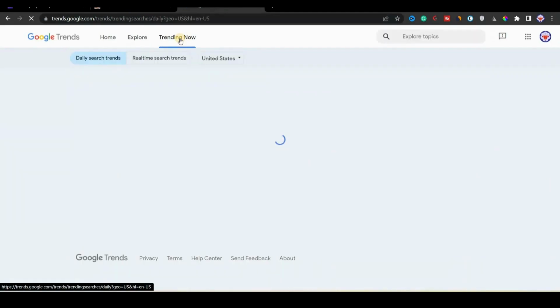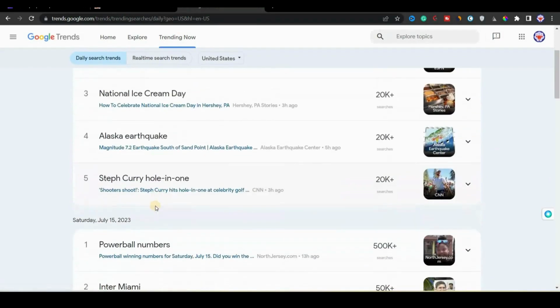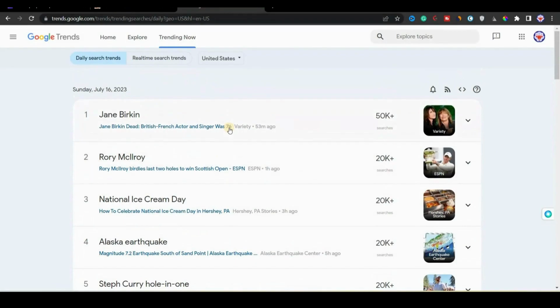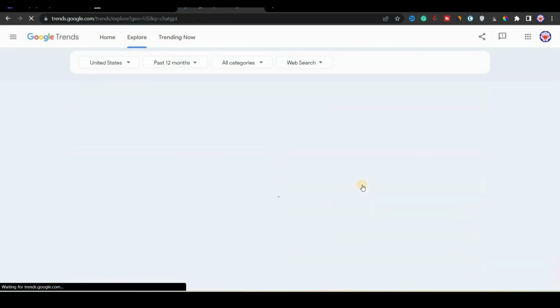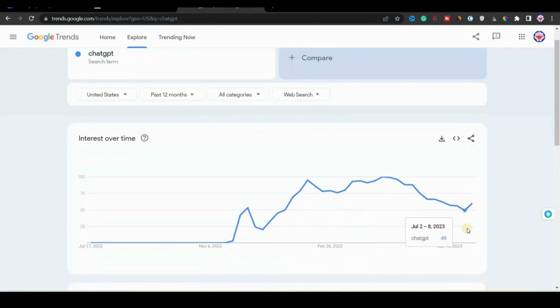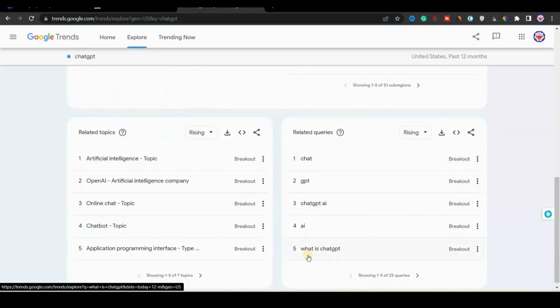Then if I go to Trending Now, you can see the topics that are currently trending. If you create content around that, for example if you publish a news article, that's going to perform well. Now if I go again to Explore and look at ChatGPT, you can see that the search queries are still rising. The interest over time went down, then again it's rising. So you have the opportunity to create a ChatGPT web story and get views.